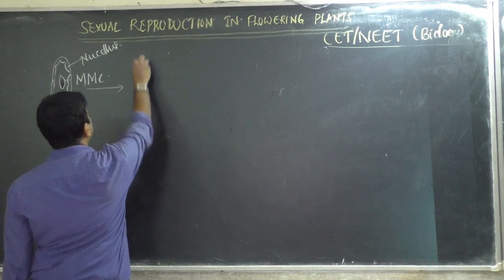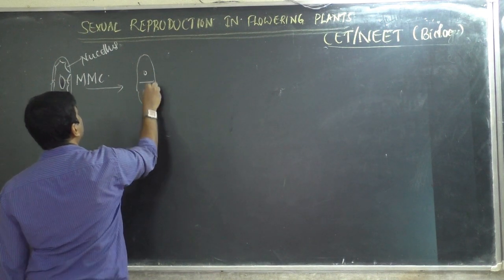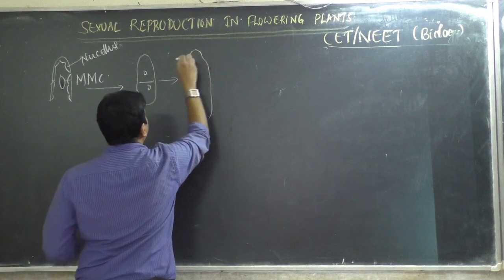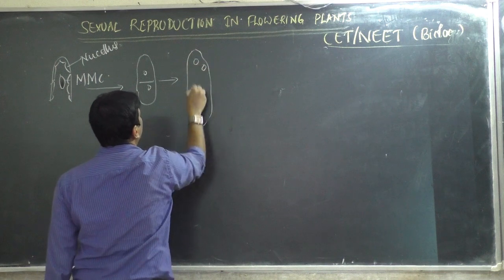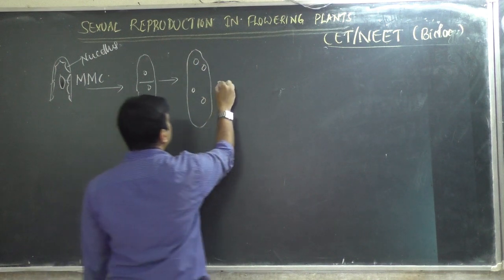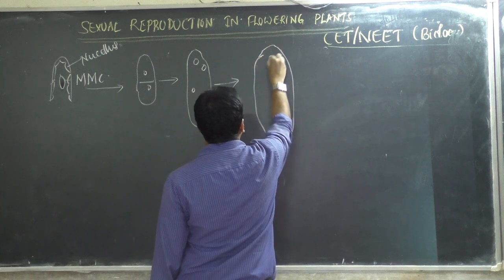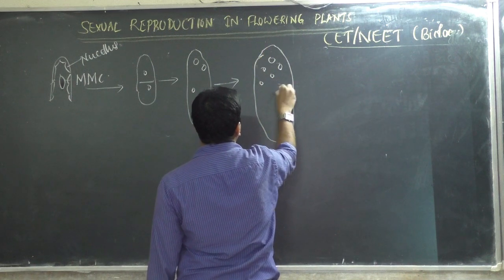Then the megaspore mother cell becomes a structure having 2 nuclei. This is called a dyad. Then it becomes elongated with 4 nuclei. Then again it elongates and becomes 8 nuclei by division.